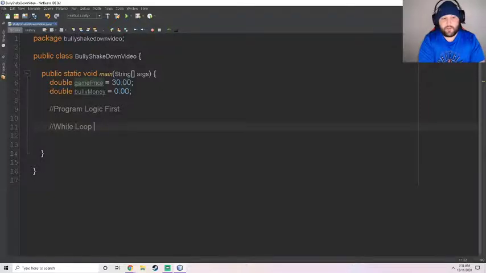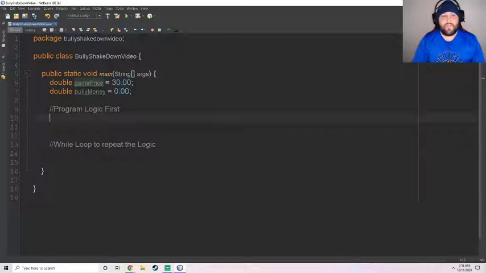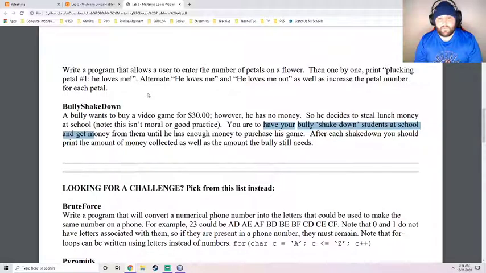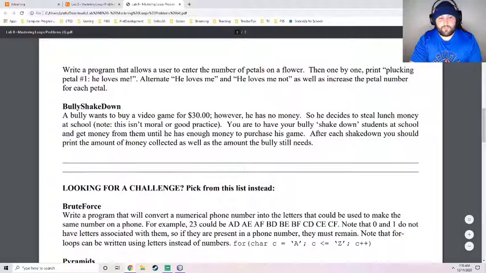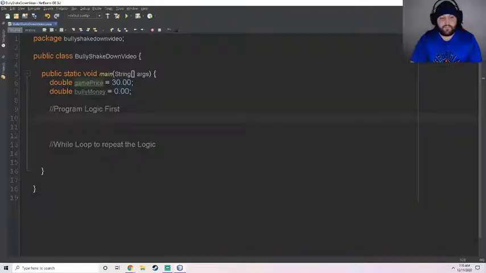After that, we do a while loop to repeat the logic. Alright, so the first thing we're going to do is program the logic of our interaction, our simulation first. You are to have your bully shake down students at school and get money from them until he has enough money to purchase his game.